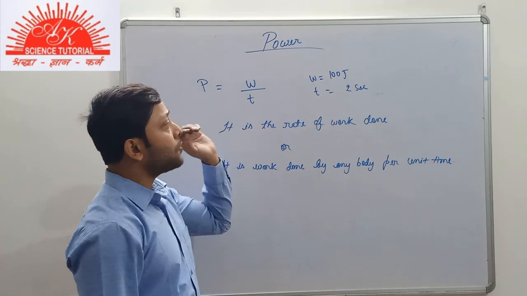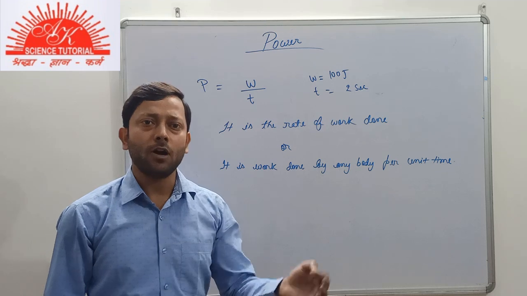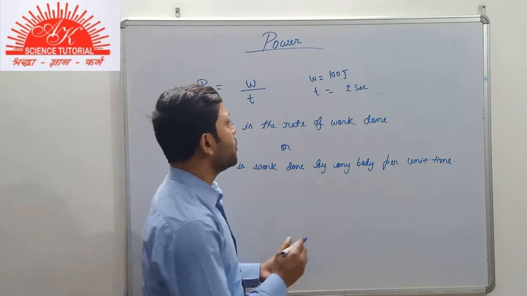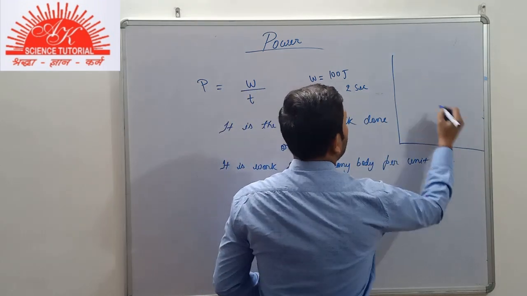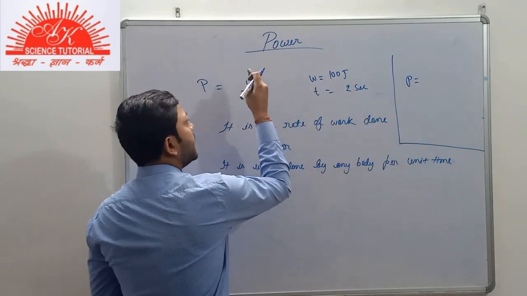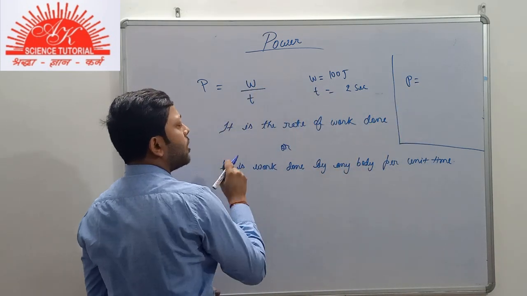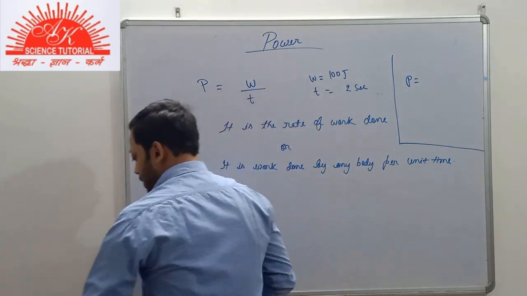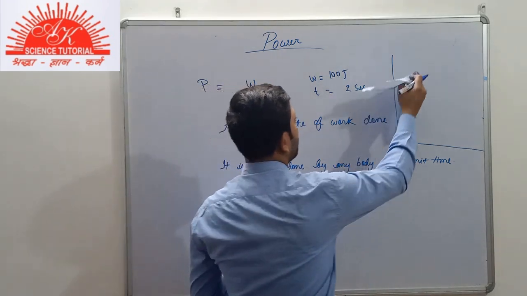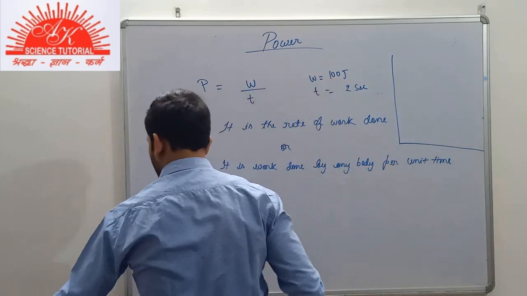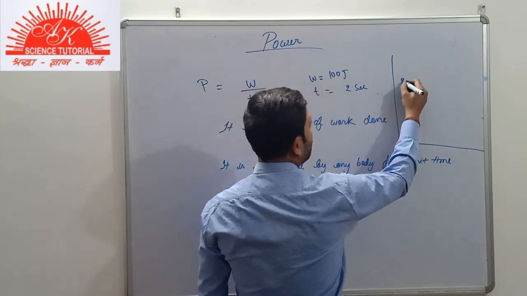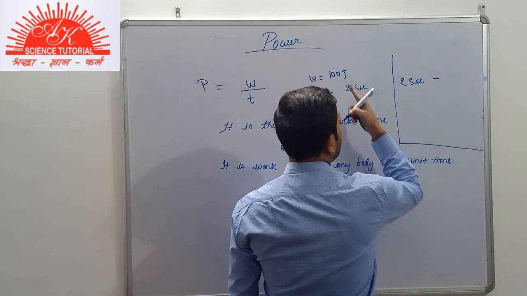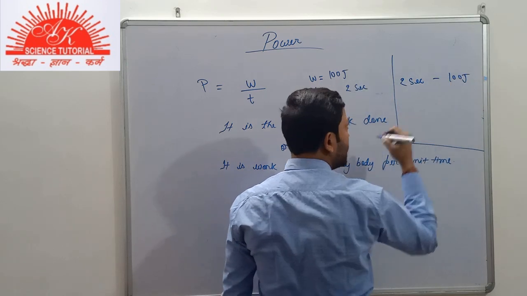If we are asked what is the power developed by the boy or by the girl, then what do we do? Simply, what is power? As I told you, it is the rate of work done, or it is the work done per unit time. The condition over here is given to you: in 2 seconds, the work done is 100 joule.